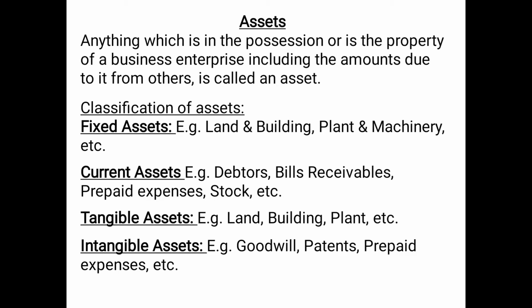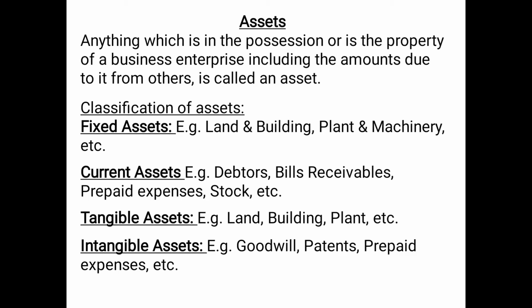Basically, fixed assets are those things which are owned by the business and used by the business for the production of goods and services on a regular basis, and these assets are not meant for resale. These assets are not purchased for reselling them. For example, land and building, plant and machinery, etc.